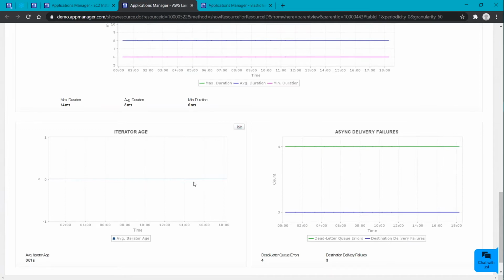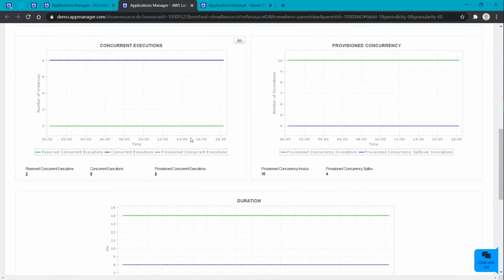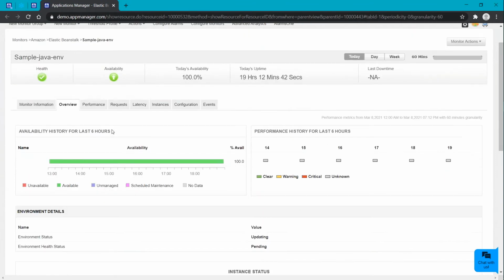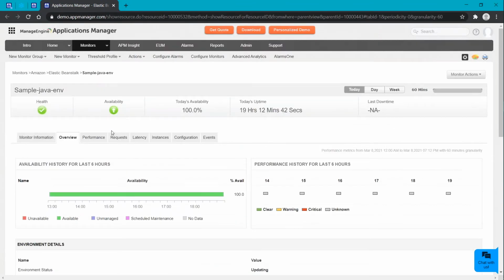So moving to the last compute option that we have, that is nothing but Elastic Beanstalk. Here we have a wide range of rich metrics under Elastic Beanstalk, so we'll be monitoring that one by one. Elastic Beanstalk service basically focuses on deploying and scaling the application that manages various AWS services. So using Applications Manager, you can track the EBS instance status along with the hosted AWS services.